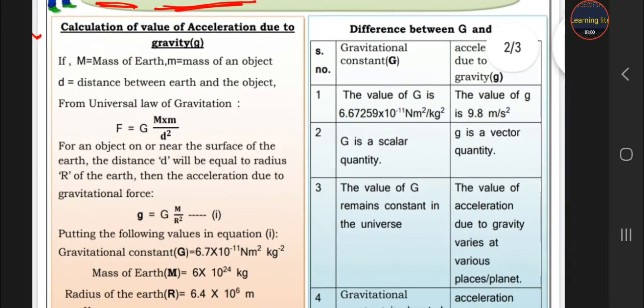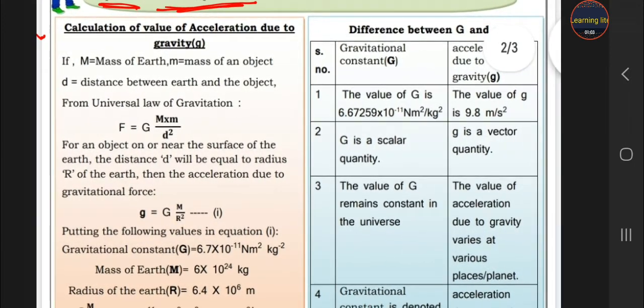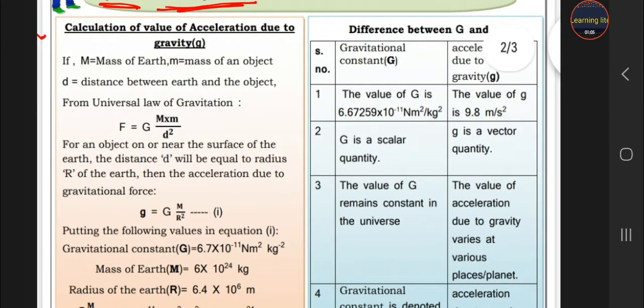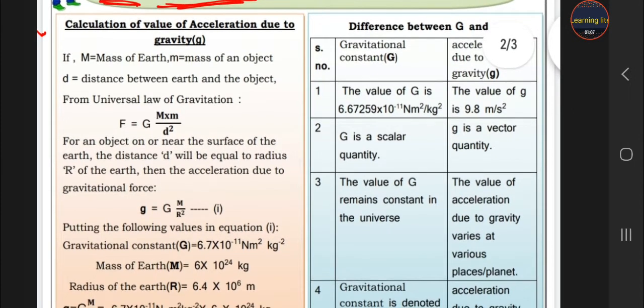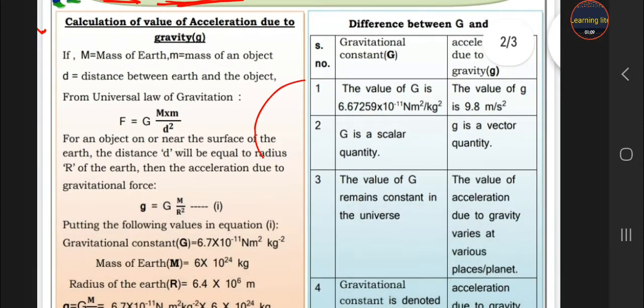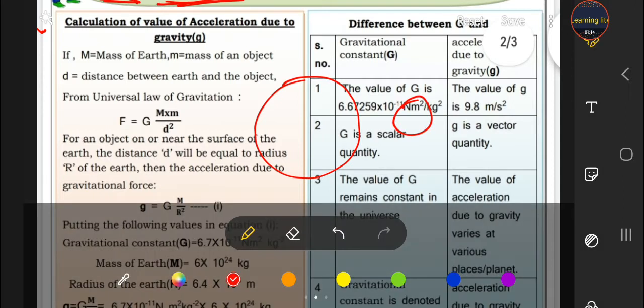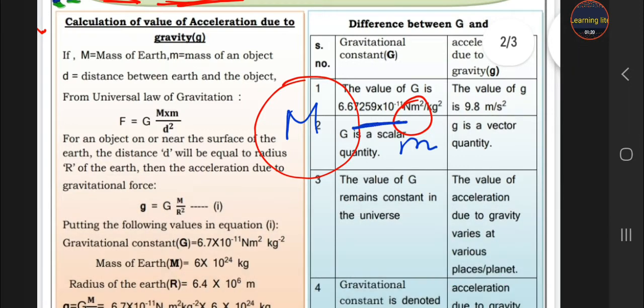How to calculate the value of acceleration due to gravity? So students, let's solve this calculation. Suppose this is the Earth and this is an object. The mass of the Earth is capital M and the mass of the object is small m, and the distance between the Earth and the object is d. So the force equals G times mass of Earth into mass of object upon d square.